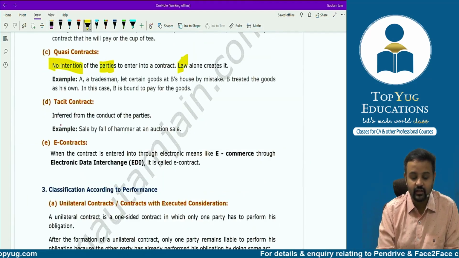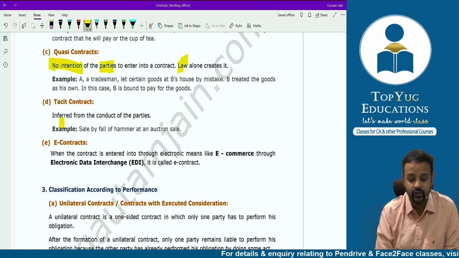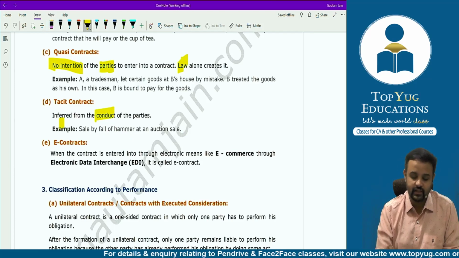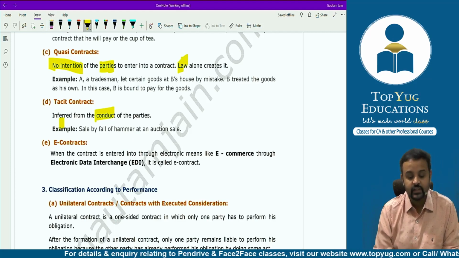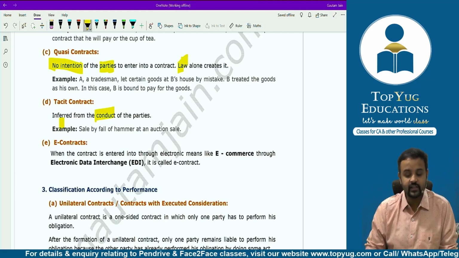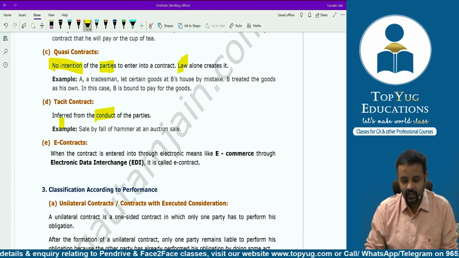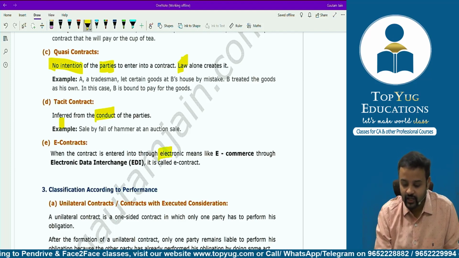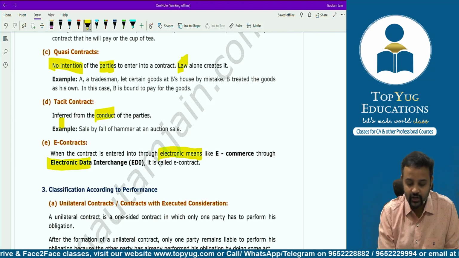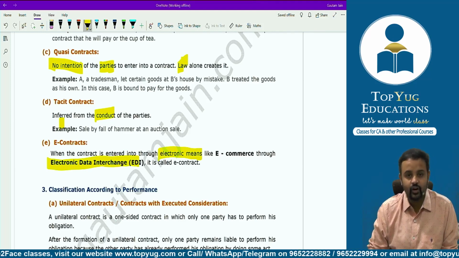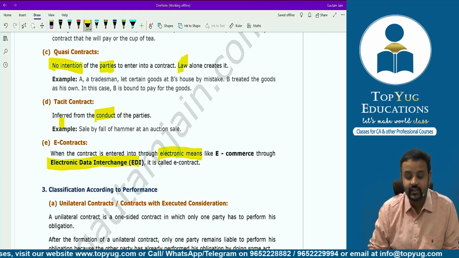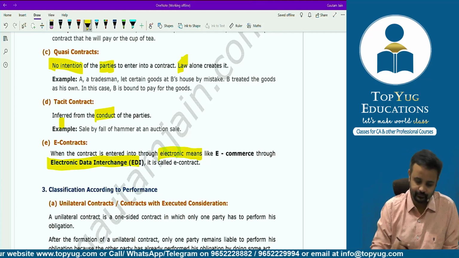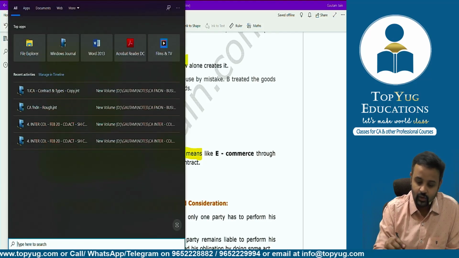Then come to tacit contract, inferred from the conduct of the parties, like I've told you, okay, this conduct, customary mode. So sale by fall of hammer at an auction sale is an example for tacit contract. Next, e-contracts, when the contract is entered into through the electronic means, like e-commerce, through electronic data interchange, it is called as e-contract, right? So electronic means being used, okay, electronic data interchange happening, that is where the contract comes in place. Then those type of contracts are called as e-contract. Okay, great.